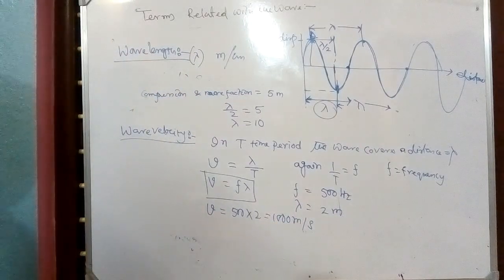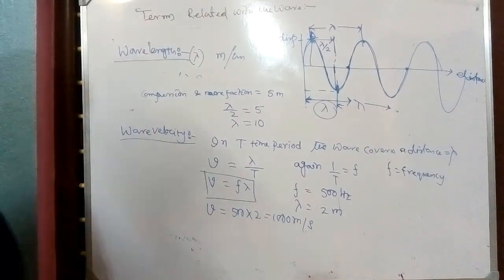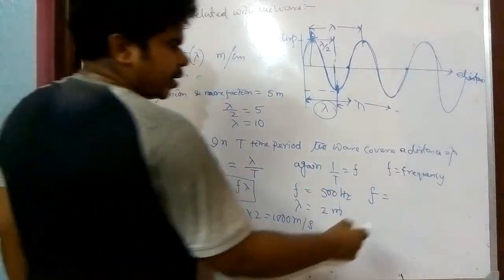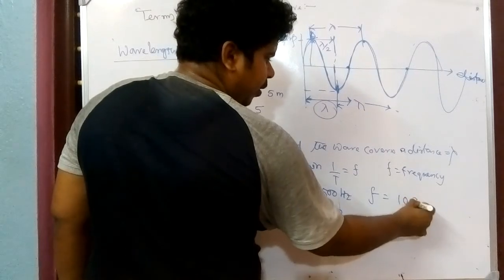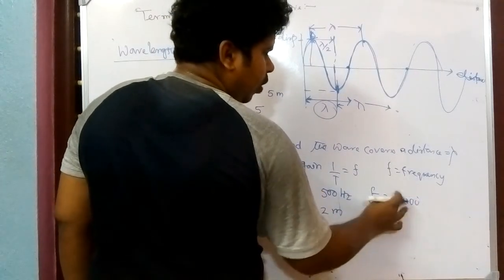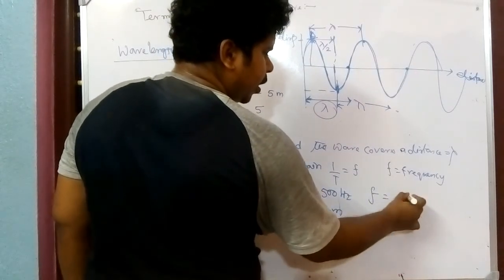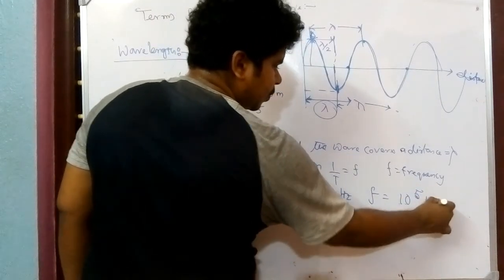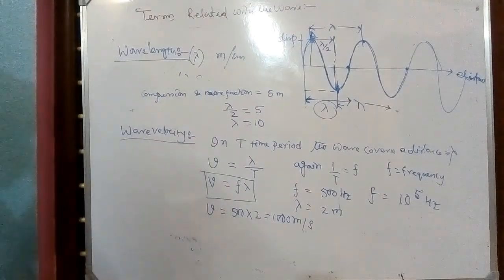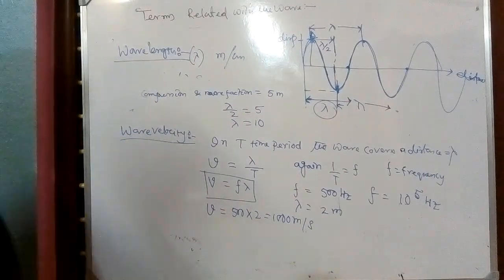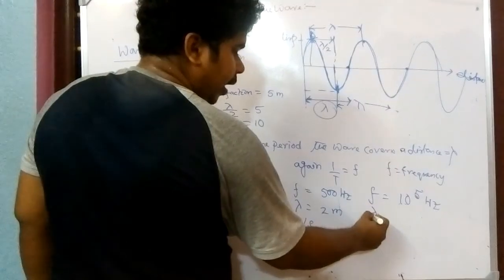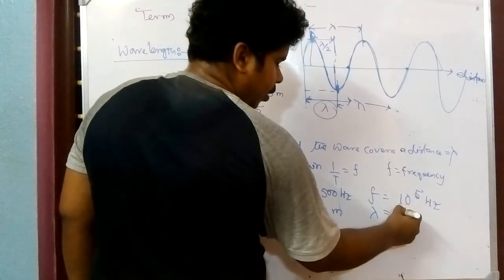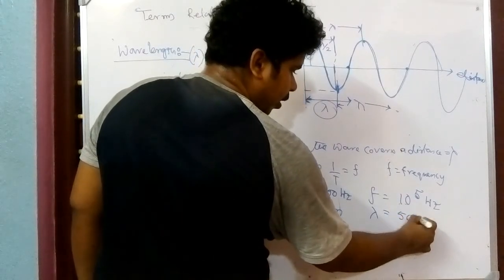If the wavelength is given in another unit system, assume the frequency is given as 10 to the power 5 hertz, and wavelength lambda is given as 5000 angstrom.